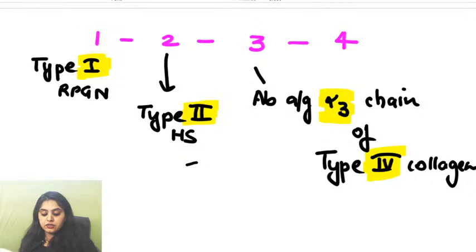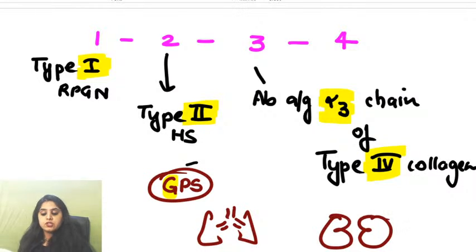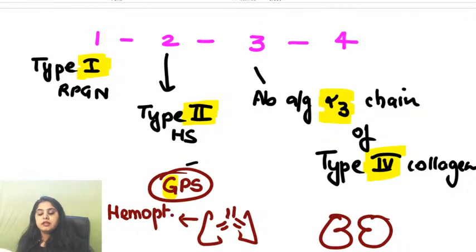So clearly the 2 organs that are affected in Goodpasture are going to be the lungs and the kidney. But tell me, how is the patient going to present? So you'll say, ma'am, it's given in the question. When lung involvement is there, patient will show me hemoptysis. When kidney involvement is there, patient will show me hematuria.